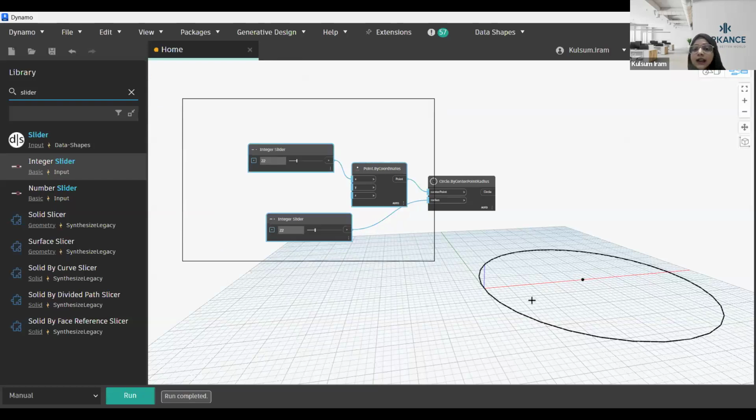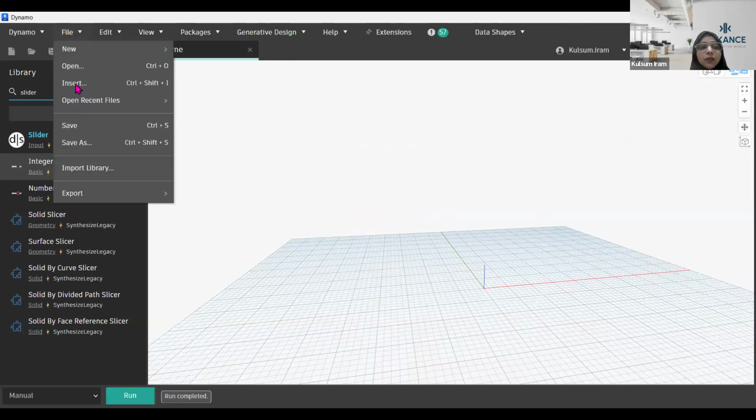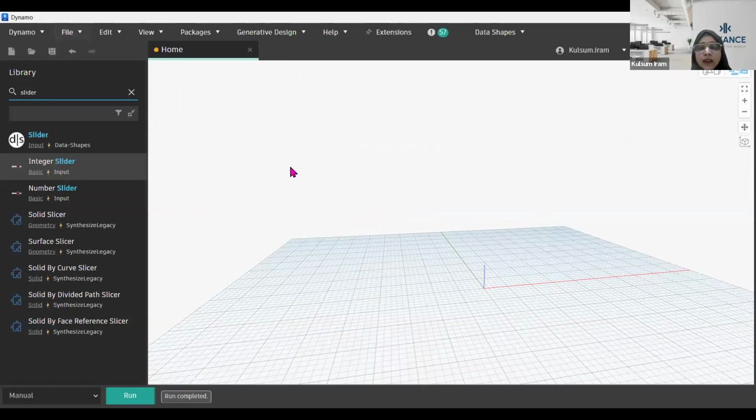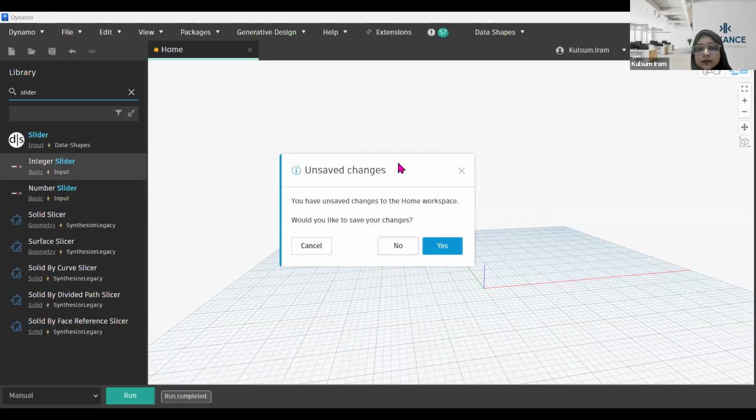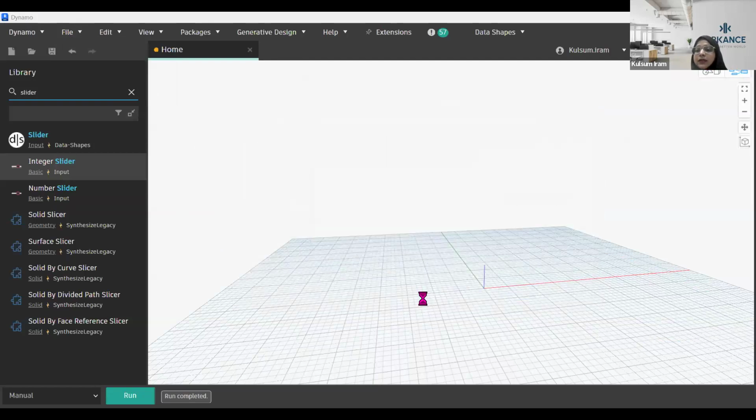This is one method. Now I would like to showcase how we are going to create any form, any shell using Dynamo. So let me open another script of mine. I'll select open. I'll say no, and I'll open this one. This is a parametric stadium script.